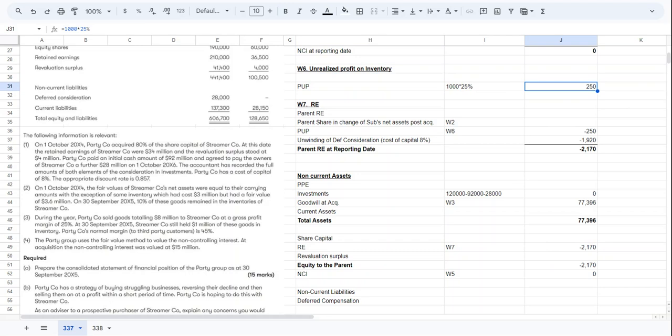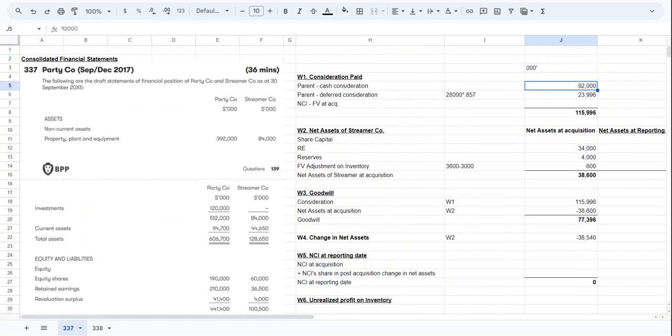Let's read fourth. The P group uses the fair value method to value the NCI. At acquisition, the NCI was valued at 15 million. Okay, so at acquisition, NCI was valued at 15 million. So that we will report here. NCI fair value at acquisition. Okay, so this is the consideration paid. They paid cash. They have some deferred consideration to pay, which is reported at discounted value. Then they have NCI at fair value at acquisition, 15 million. So the sum of all this is 139 and 6. So this is the consideration paid.